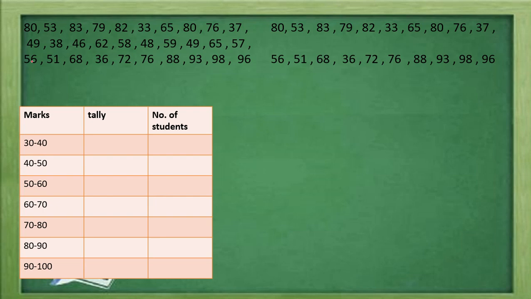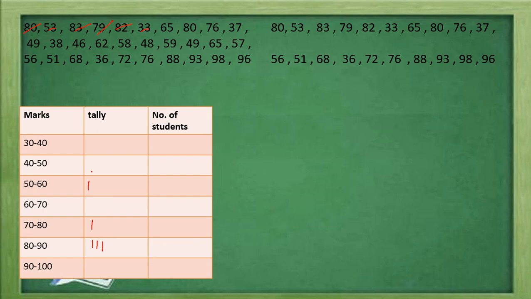Now let us make the tallies for these marks. 80 is in the group of 80 to 90, as 80 is considered the lower limit in this class, so 80 is included here, but 90 is not included. Then 53, which is considered in the 50 to 60 group. Then 83, it is in the 80 to 90 group. Then the next number is 79, so 79 becomes the 70 to 80 group. 82 is in the 80 to 90 group.